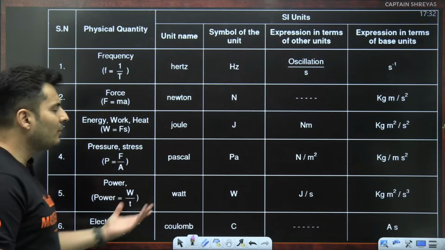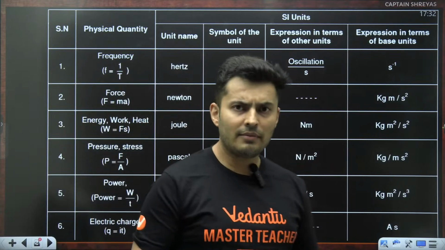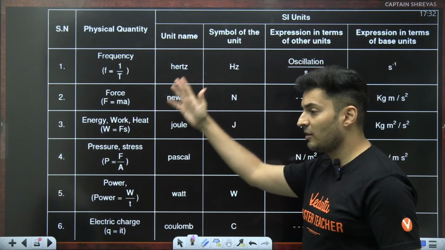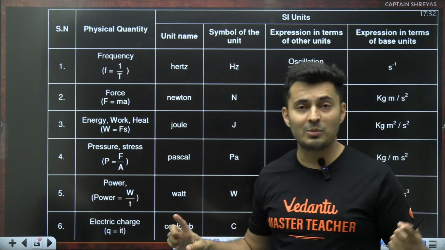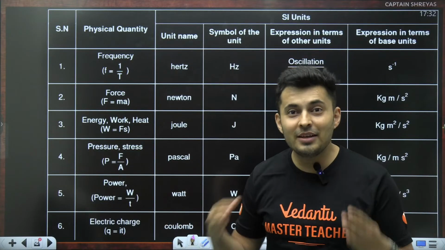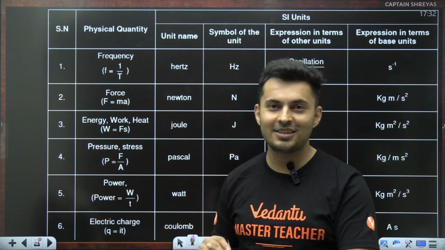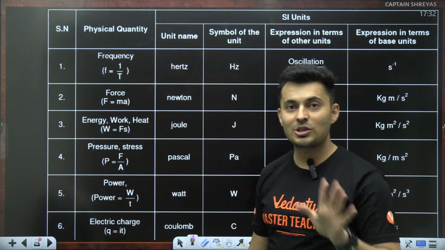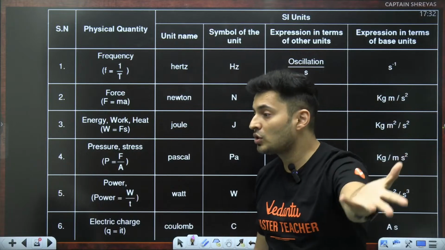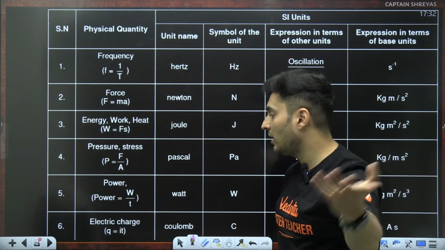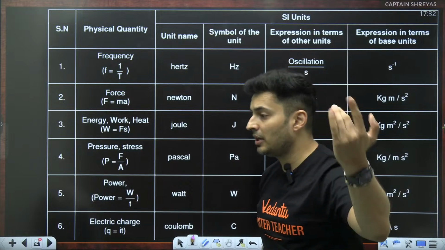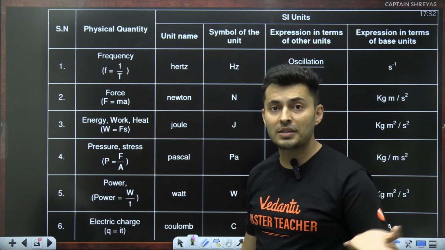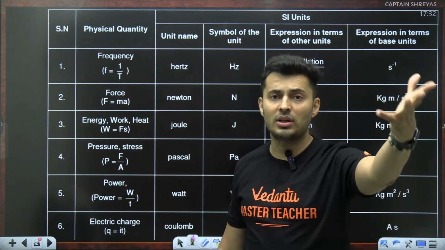So there are many more fundamental and derived quantities. You will learn this throughout the year. You don't have to sit and learn by heart these tables which are there in multiple books. I have seen many 11th standard kids get scared looking at many tables, especially in the first chapter, and looking at so many quantities. Sir, what is this quantity, sir? Torque. Sir, what is this stress, sir? I have so much stress looking at this word only. What is this modulus? Sir, what is this coefficient of viscosity, sir?